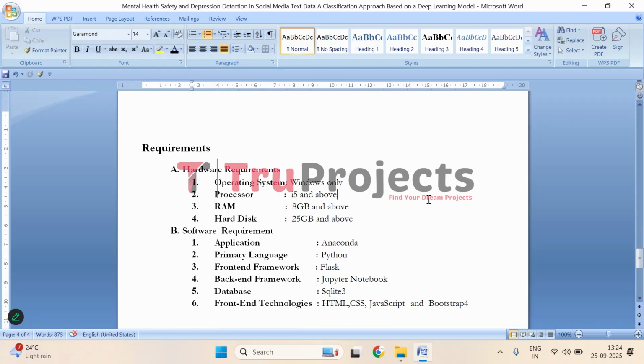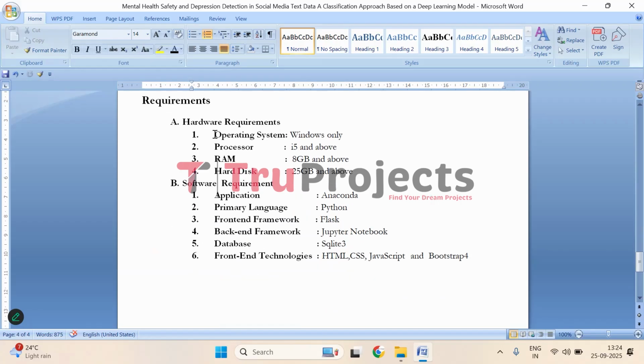To implement this project, we basically need two kinds of requirements, hardware and software. In hardware, we need operating system Windows, processor i5 and above, RAM of 8 GB, and hard disk of 25 GB. And software requirements are Anaconda, primary language Python, front-end framework Flask, backend framework Jupyter Notebook, database SQLite 3, and front-end technologies HTML, CSS, JavaScript, and Bootstrap 4. So this is the overview of the project.